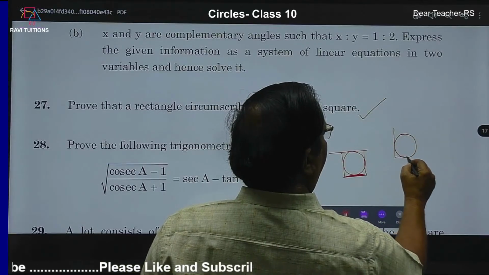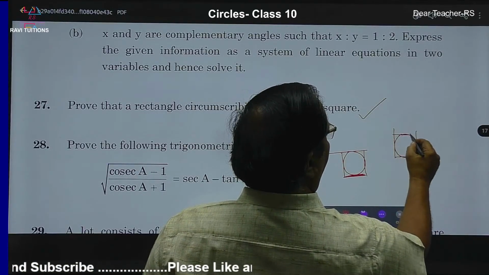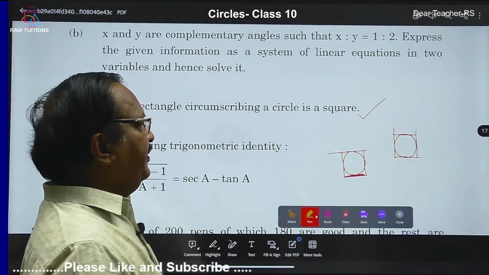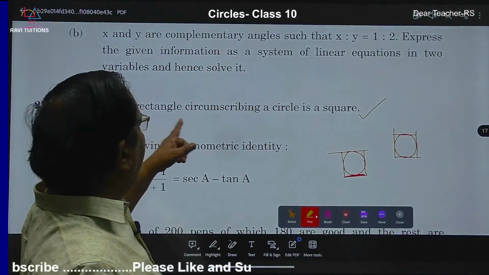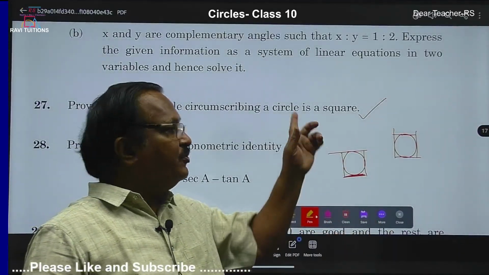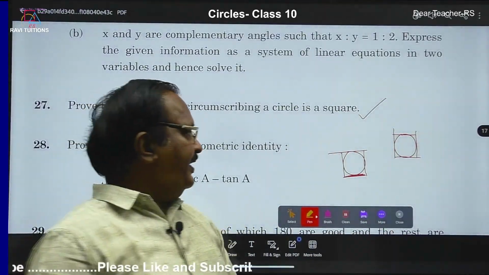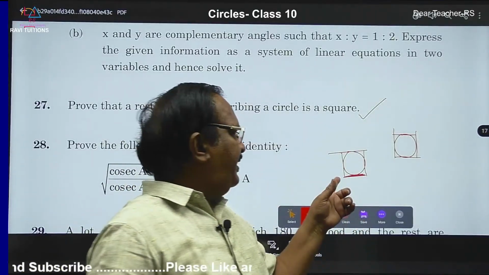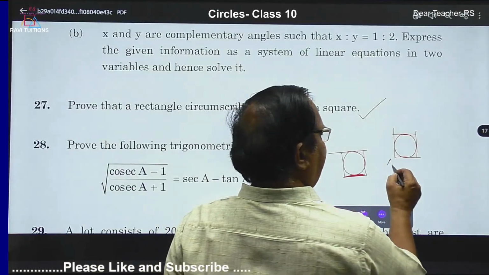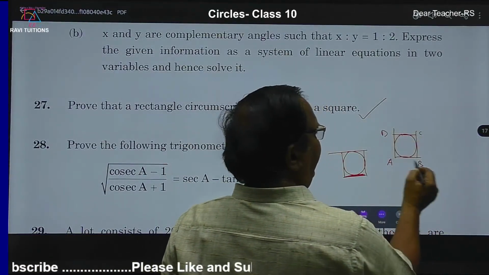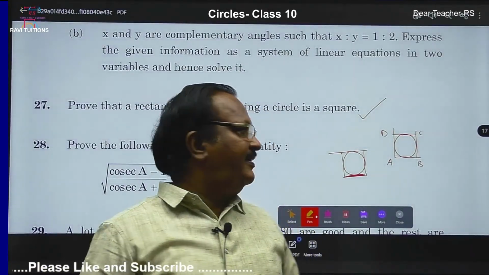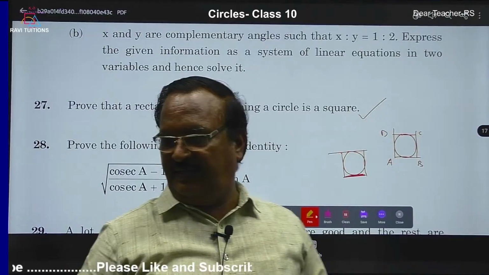This is a rectangle. It is looking like a square, but it is a rectangle. And you have to prove that this rectangle is a square. Yes, looking like a square, you have to prove that it is a square. Now here you have to use the second theorem, because all the vertices of the rectangle are outside. So ABCD is a rectangle, lying outside, so exterior points to the circle. From these, 2 points are there.